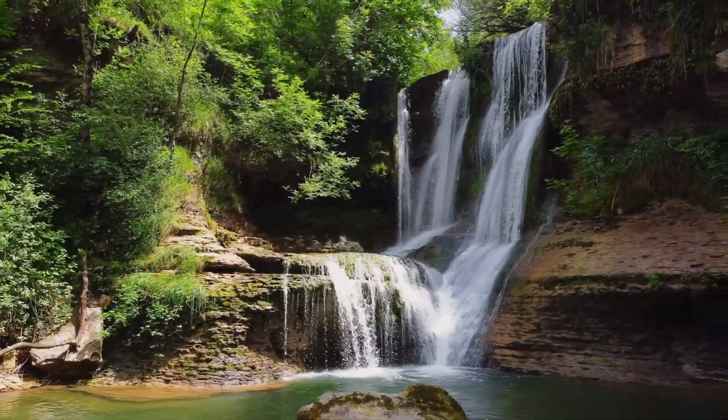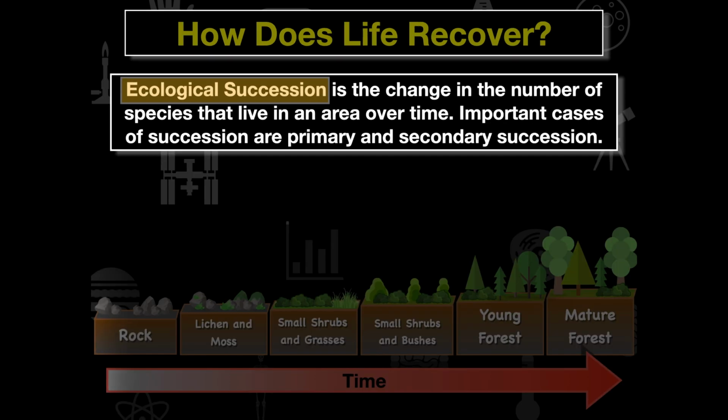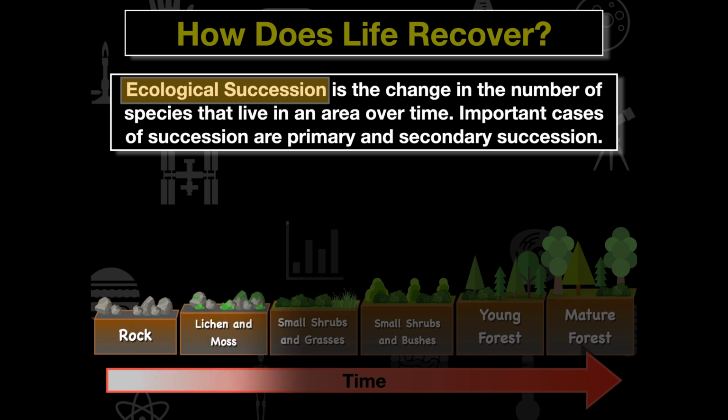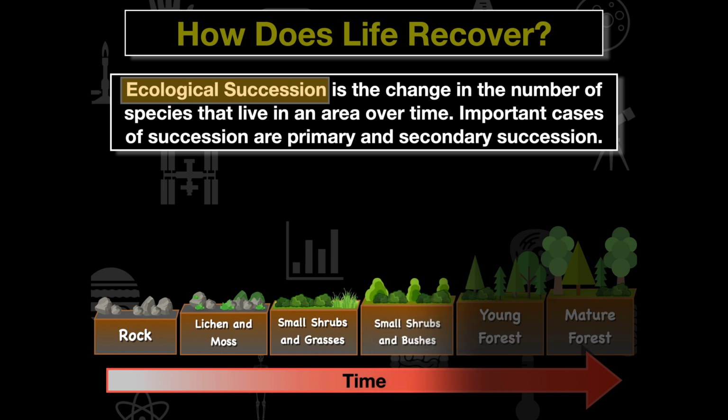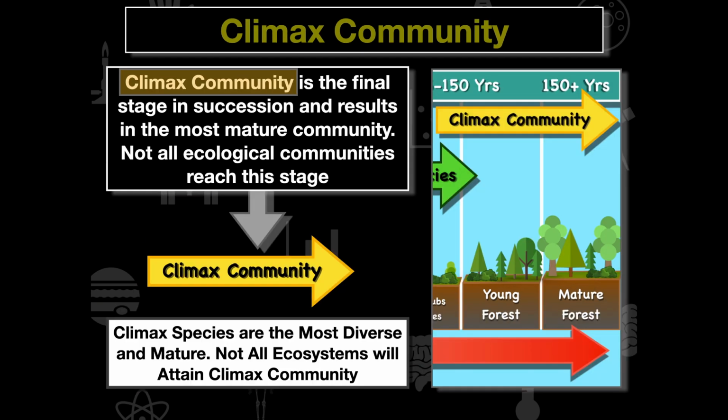And again, this is this theme that we're going back to, and this concept that I want you guys to understand and really thoroughly grasp is when we look at this, yes, the model shows this linear process of going from rock to mature forest, but we can start at different places in this model here, and we don't have to end up at the same place every single time. It's not static and it's not linear, it's cyclical. We can move amongst this model here to see how communities arise.